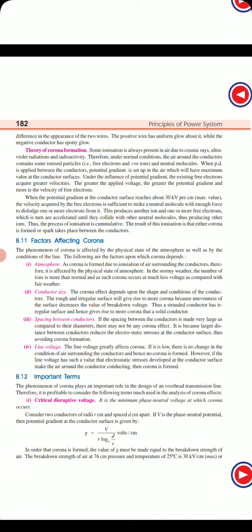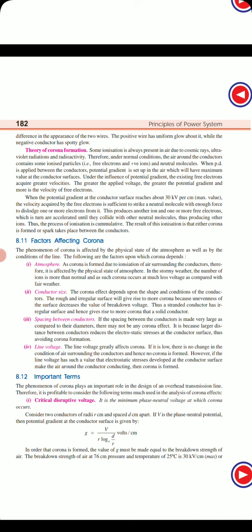So the stranded conductor has an irregular shape. Stranded means a number of wires used together, that is called stranded, not standard. So it has an irregular surface, which gives rise to more corona. So we can say that conductor size affects the corona formation.